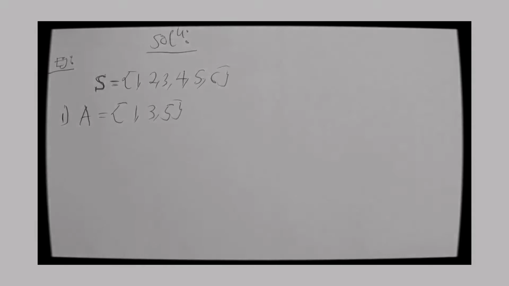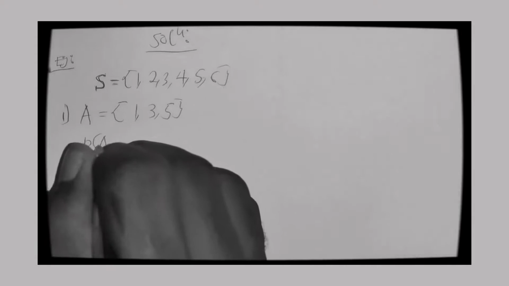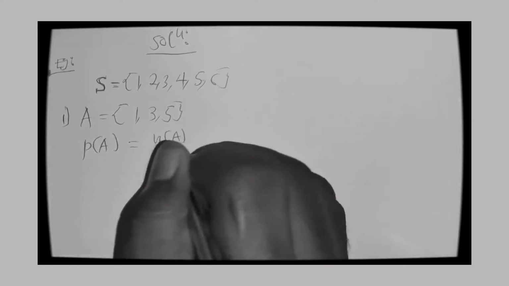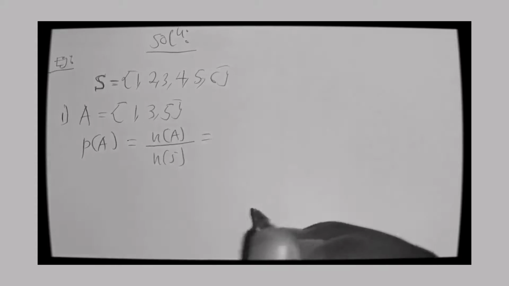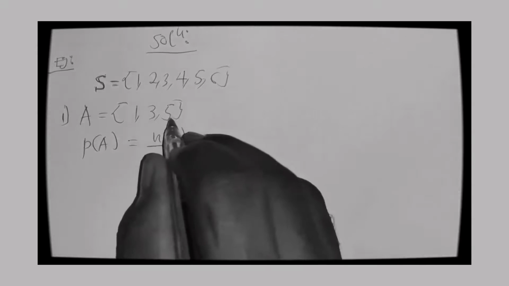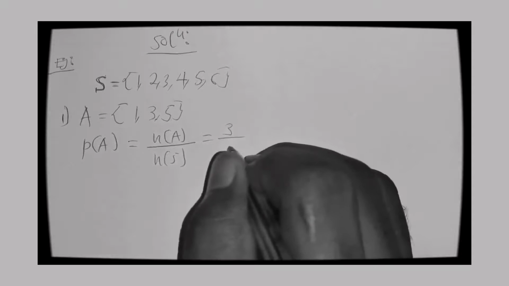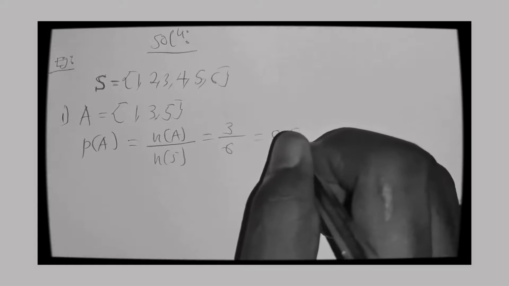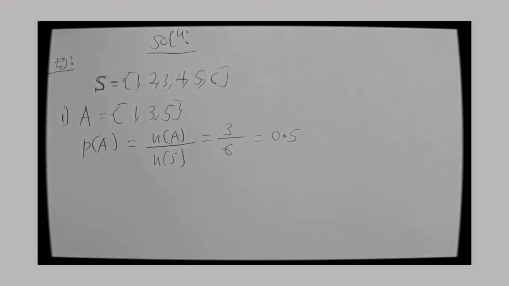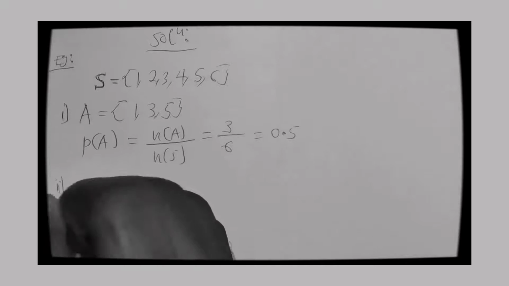Therefore, the probability of an odd number appearing is the probability of A, which is equal to the number of events in A over the total number of the sample space. A is 1, 2, 3, so it becomes 3 out of 6, and I get 0.5 as my probability. I hope that is clear. So that is the first requirement for the probability.